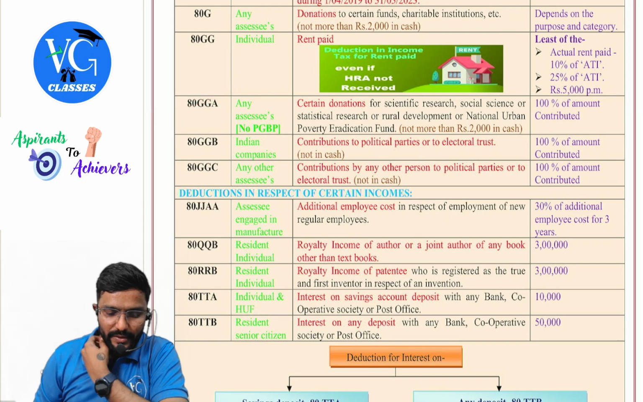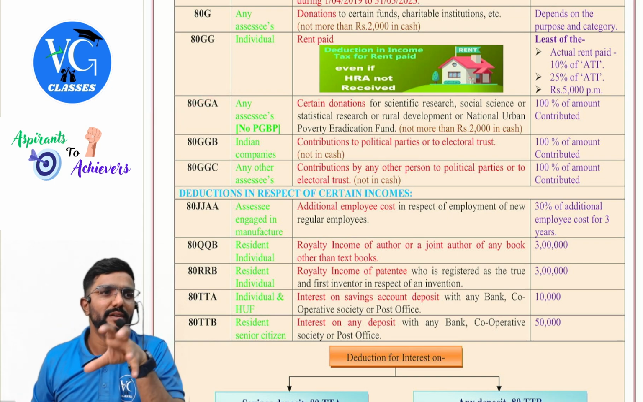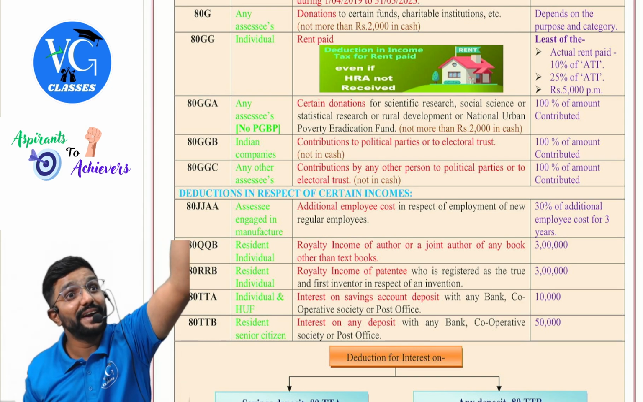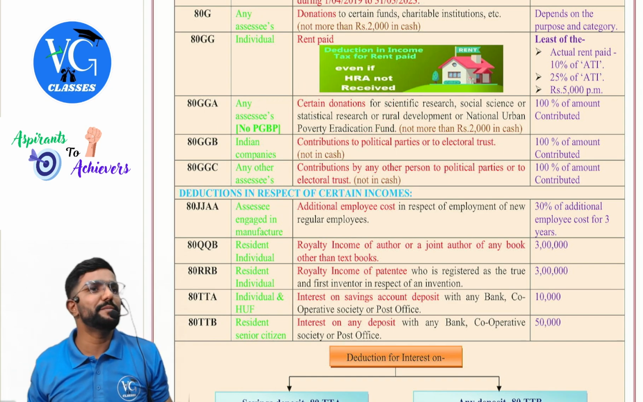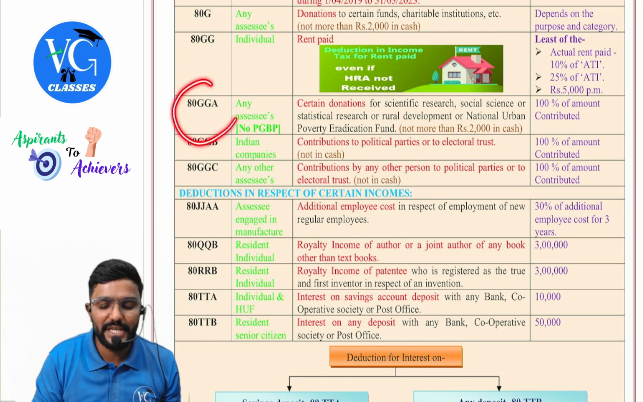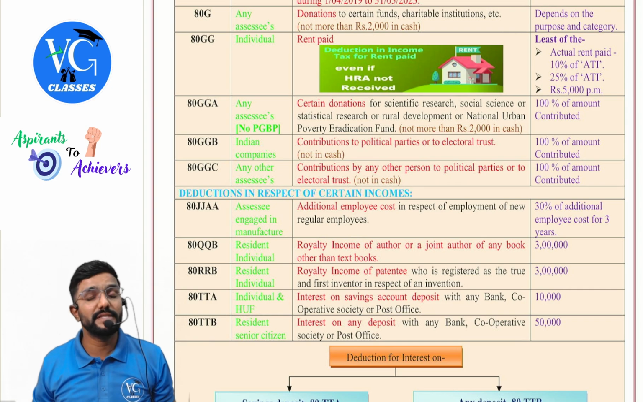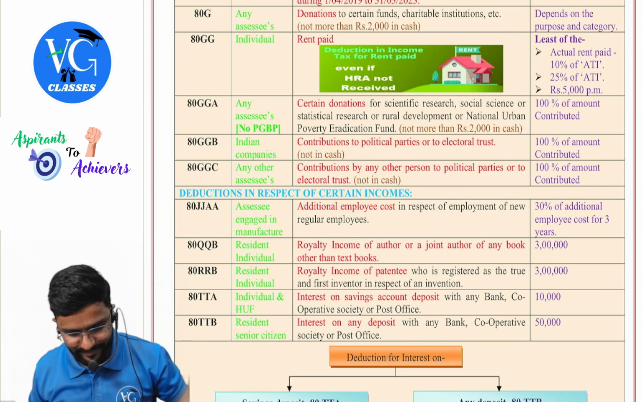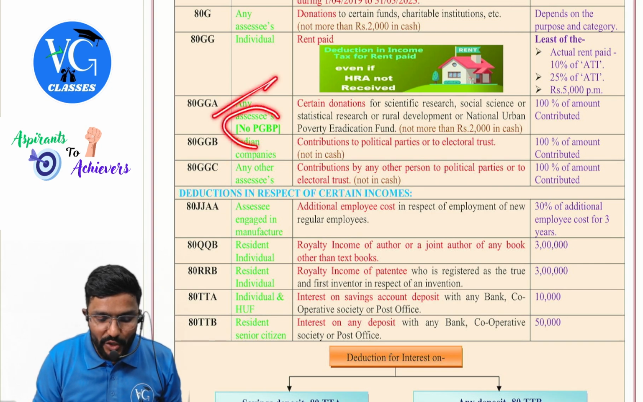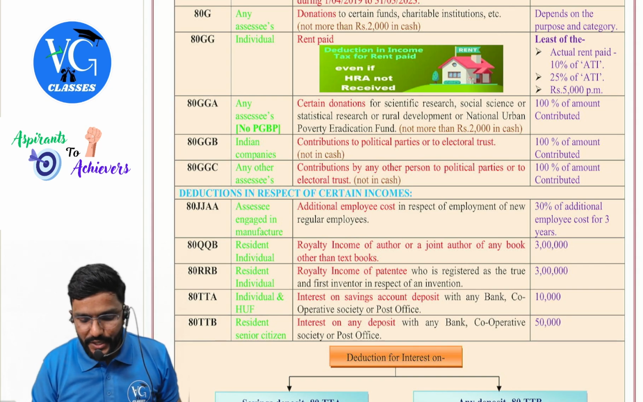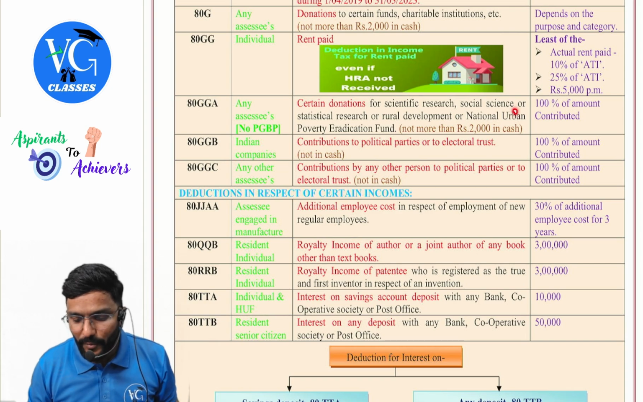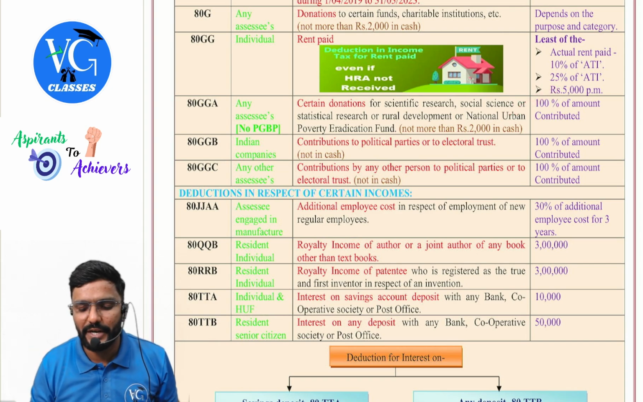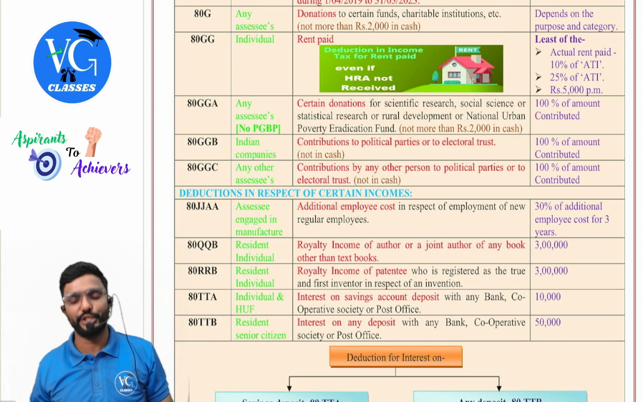Then 80GGA. Guys, this we would have already covered under the PGBP. Assessee can claim deduction under the PGBP provided he has business or profession. Sir, I am contributing, but I don't have any business. Then what, sir? I can claim deduction under section 80GGA. Any assessee who is not having PGBP income can claim. Certain donations for scientific research, social science or statistical research, or rural development, or National Urban Poverty Eradication Fund. Amount of deduction is 100% of amount contributed, but it should not be more than 2,000 in cash.